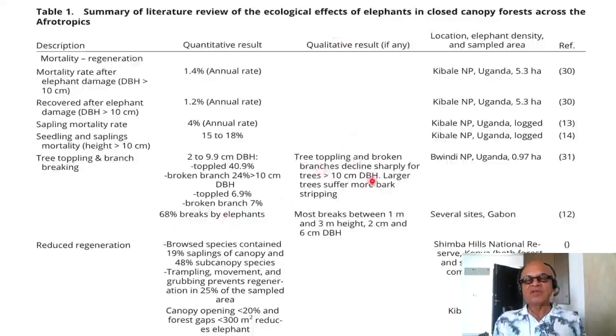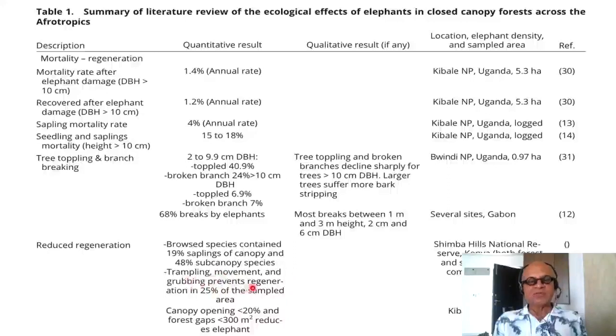Qualitatively speaking, tree topplings and broken branches decline sharply for trees greater than 10 centimeter diameter at breast height. Larger trees suffer more bark stripping, so there is a selective effect on smaller trees, which is what we said in the abstract. Reduced regeneration: browsed species contained 19% saplings of canopy and 48% sub-canopy species.